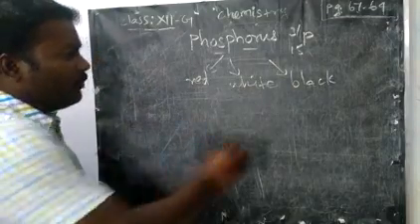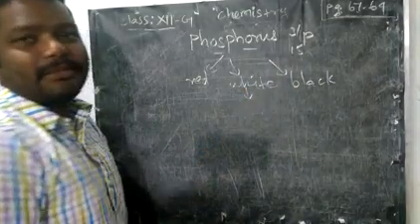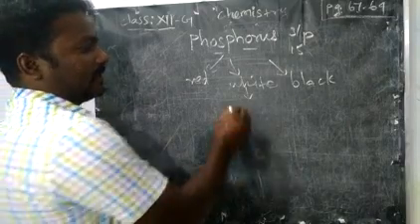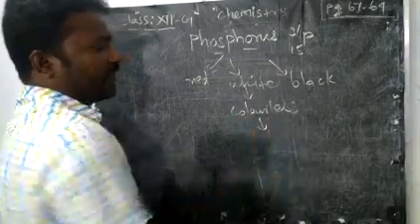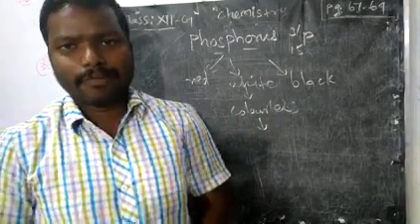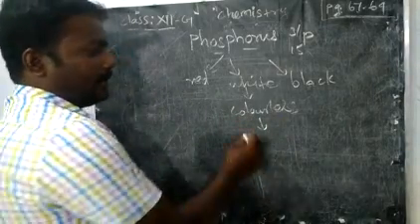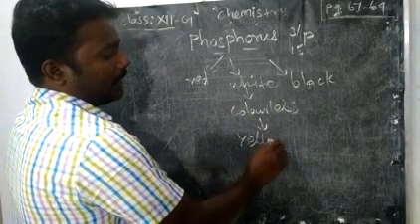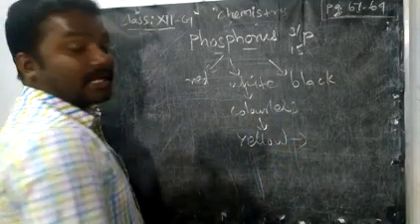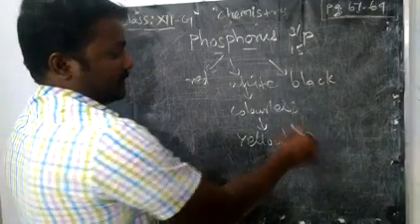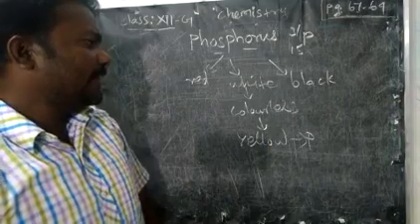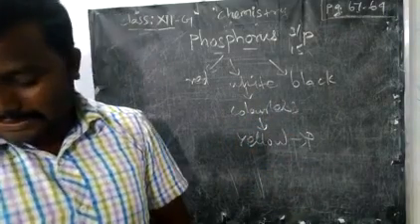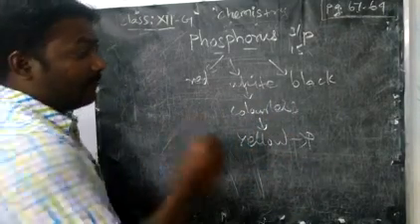Freshly prepared white phosphorus is colorless. But if it is left out for some time, what will happen? It becomes yellow in color. Because of that, it is also called yellow phosphorus. Okay, white phosphorus is also called yellow phosphorus. White phosphorus is very poisonous.